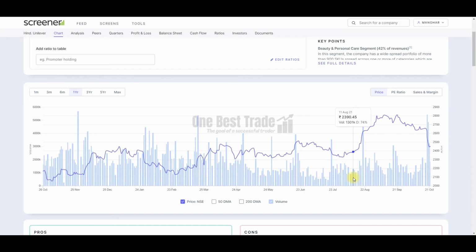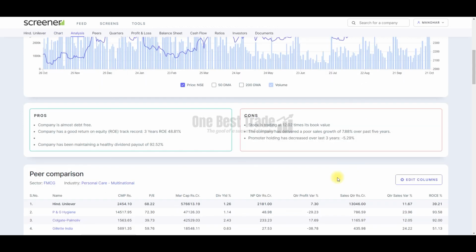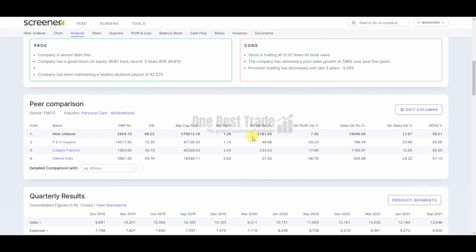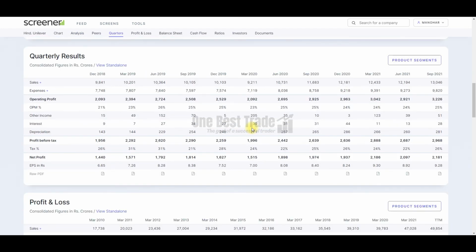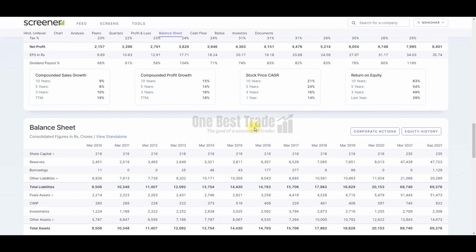And next tab you can see the chart where you can find the stock price movement with respect to time. Here you can also find the pros and cons about the company, and here peers comparison you can find it, and also here you can see the quarterly results. And very important thing is here you can see compounded sales growth. You can see 10 years growth, 5 years growth, and 3 years growth, and also CAGR profit growth you can see, CAGR stock price growth you can see, and return on equity 10 years, 5 years, and 3 years you can see here.